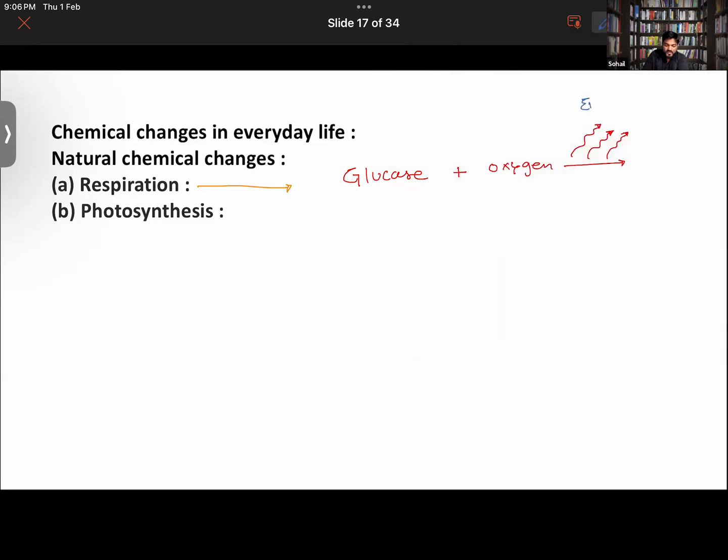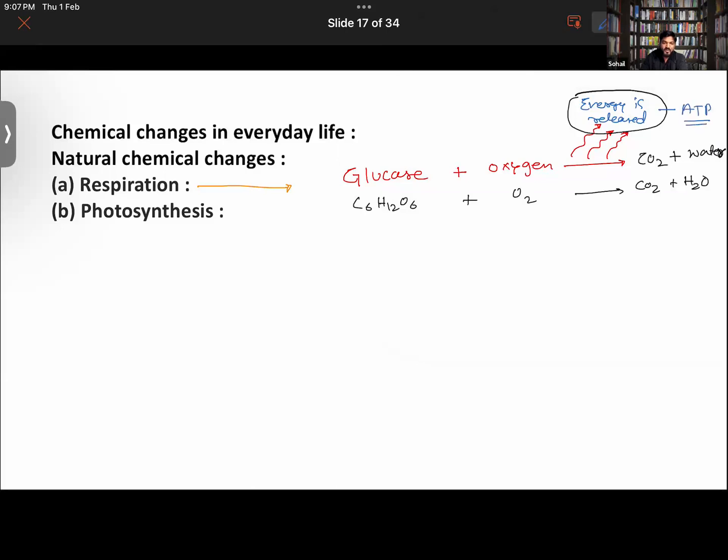Now, energy is released here, right? And the products formed are as follows. You will be getting carbon dioxide and water, and energy is released. The energy that is released is stored in the form of some molecules, right? By the way, water is not utilized, but it is released here. Okay, now guys, let me write the chemical formula: C6H12O6 plus O2 releases carbon dioxide and water, and it releases energy in the form of ATP. Do remember about ATP as well.